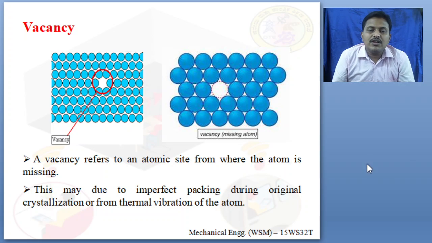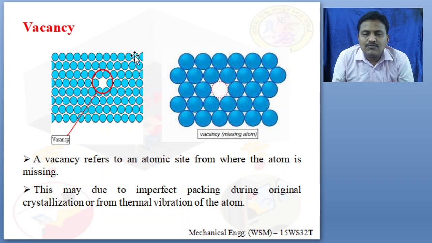So in a point defect, the first defect is the vacancy defect. You can see here in the given sketch there is an arrangement of atoms, perfectly symmetric. Symmetric means the number of atoms in rows and columns are almost the same. What does this kind of defect, vacancy, mean? As the name indicates, there is some vacancy in the atom positions. Here vacancy refers to an atomic site from where the atom is missing. Can you see here? An atom is missing.